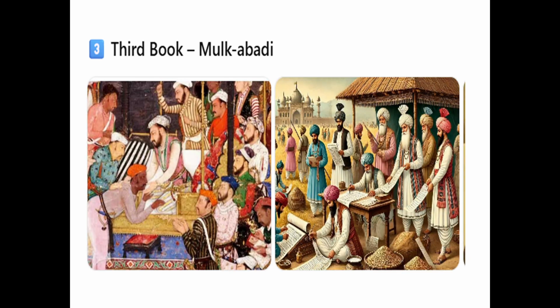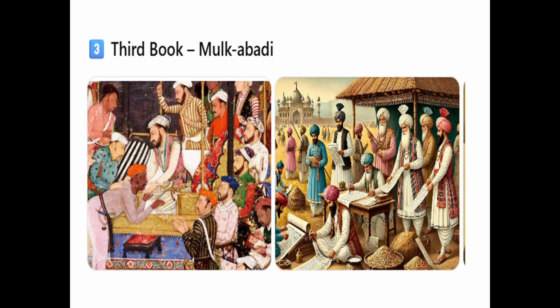Moving on to the third book, Mulk Abadi. This book deals with the fiscal system and revenue administration of the empire. Fiscal system relates to government, revenue and taxation. This section contains detailed statistical information about the provinces.